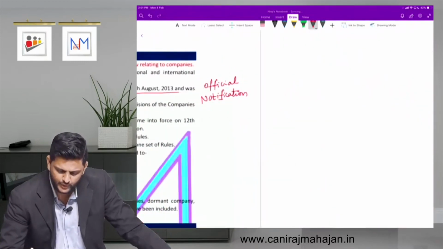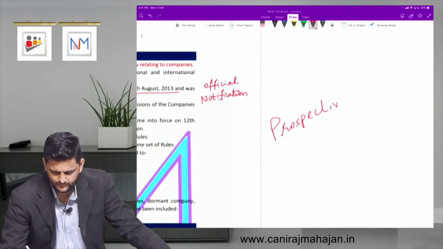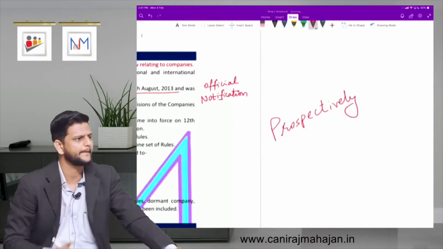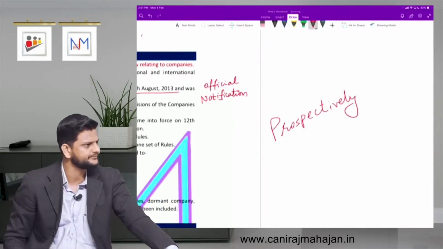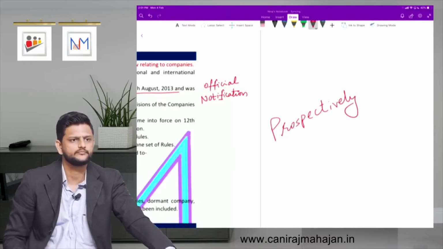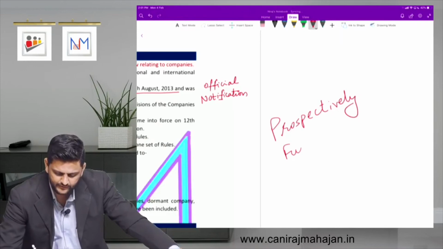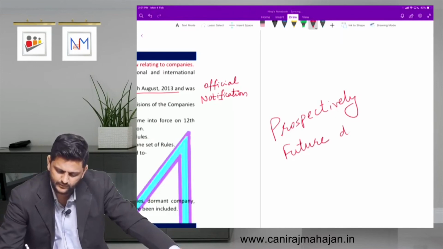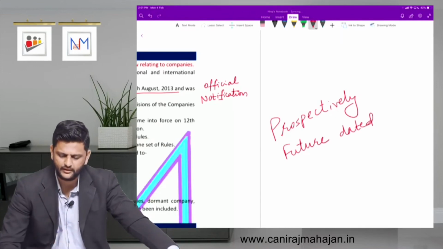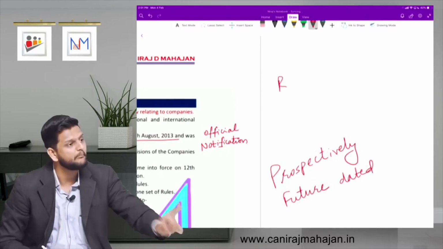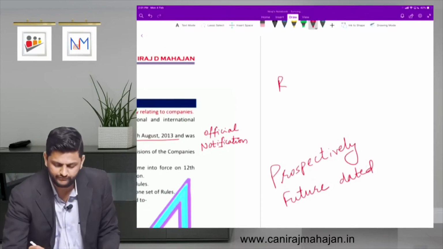Prospectively. What do you mean by this word? From a particular date. Prospectively means future dated. Okay. Prospectively means future dated. So retrospectively means backdated. Write this down somewhere, very important.